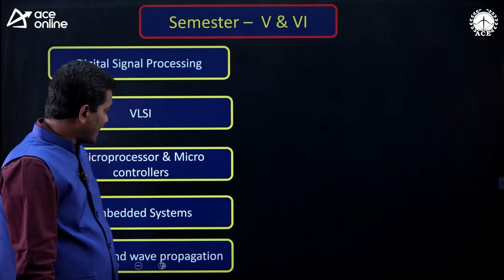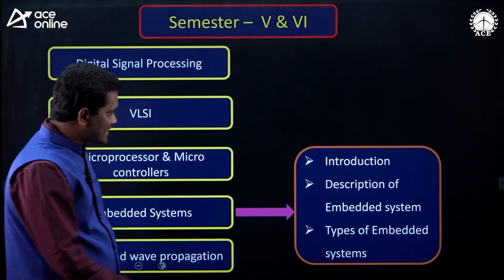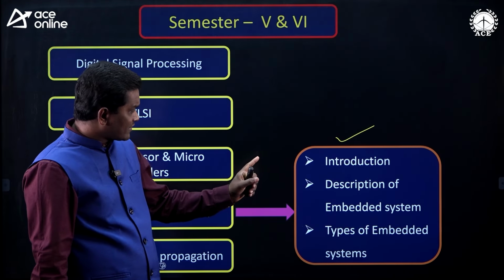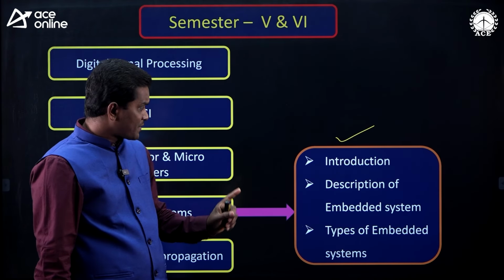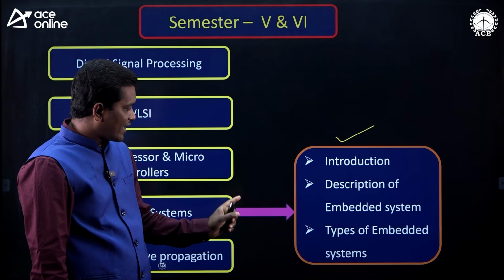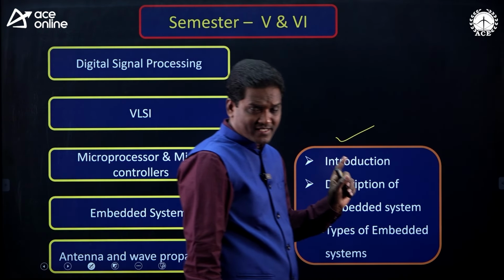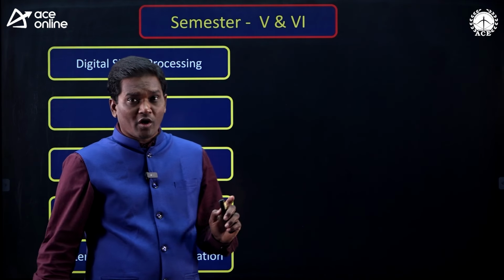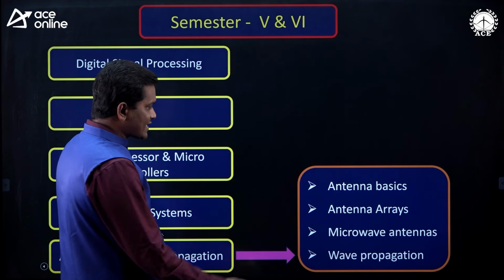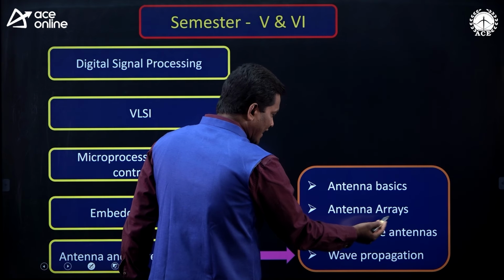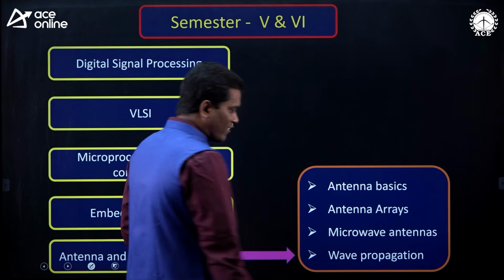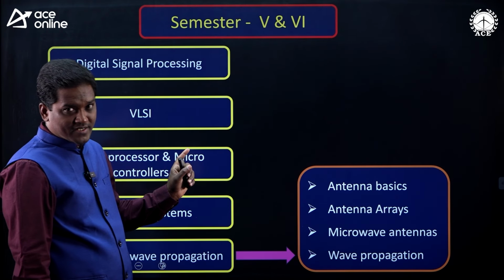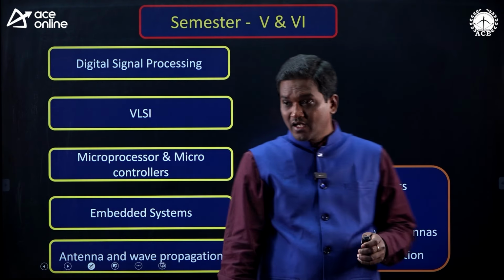And the next one, embedded systems, this is also only for ESE. Introduction to embedded systems, description of embedded systems and types of embedded systems. And the last one is antenna and wave propagation. Here also a few topics are only for ESE: antenna basics, antenna arrays, microwave antennas and wave propagation. So these are the topics you have to focus on in semester 5 and 6.